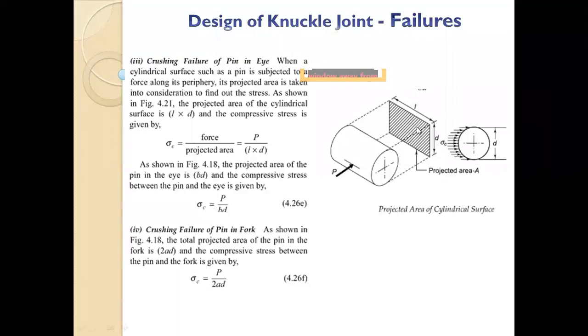The crushing area opposing the crushing of the pin is diameter into thickness, but in the case of the fork, the crushing is opposed in two places. So sigma C in the case of the fork will be P upon 2AD. I hope it is clear now how the crushing is opposed. Again, stress is equal to load upon area. Load is P, and the area opposing the crushing in the case of the eye is BD, and in the case of the fork it is 2AD, because there are two areas.